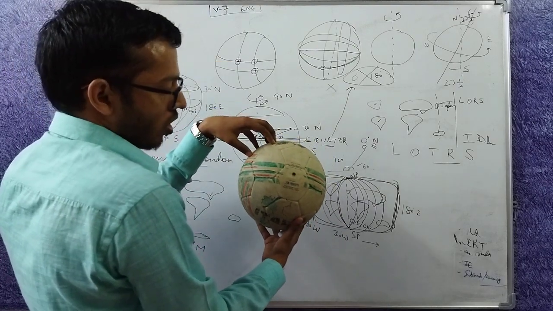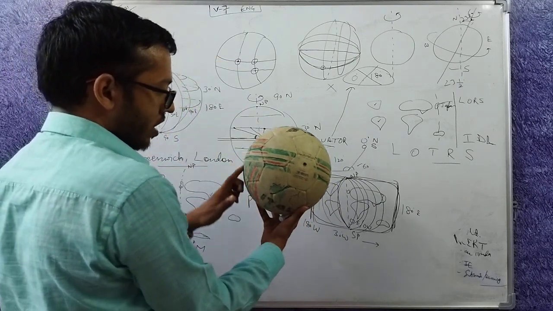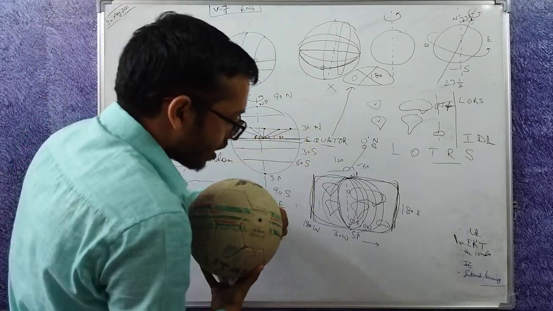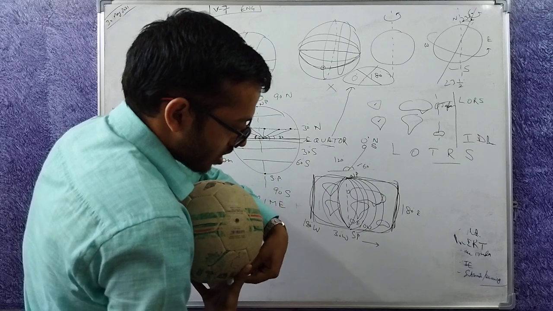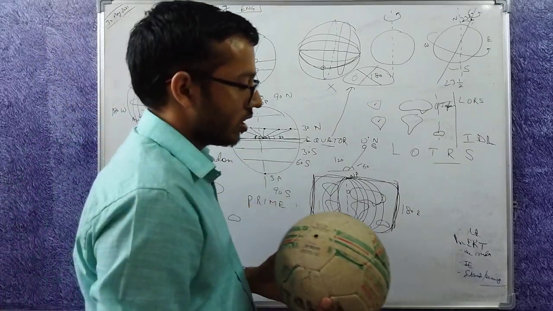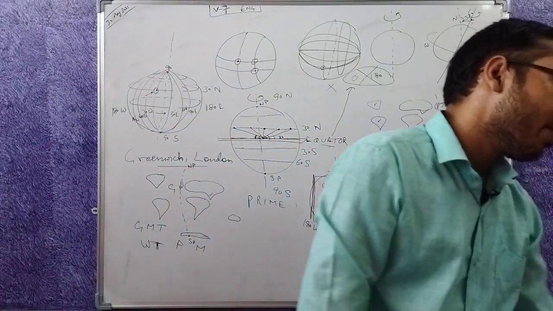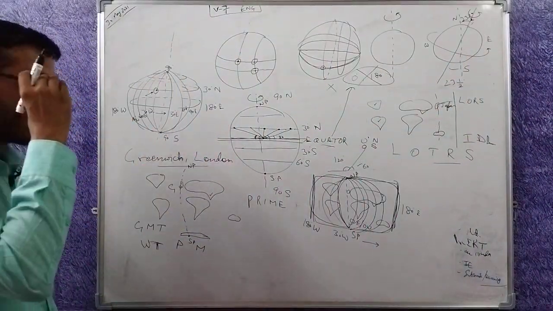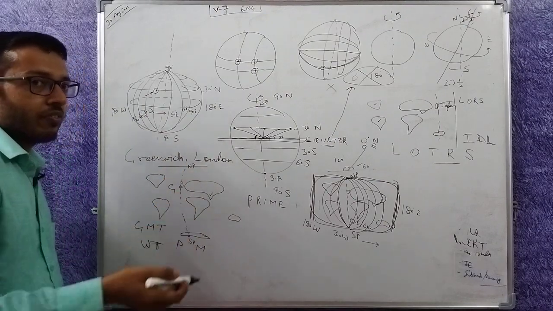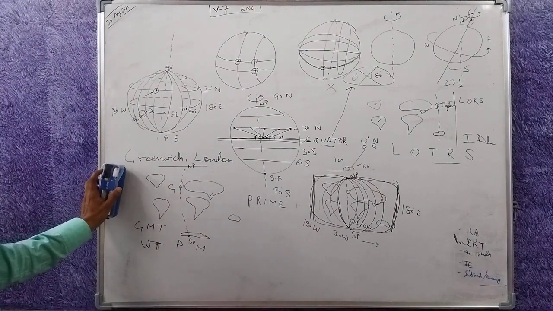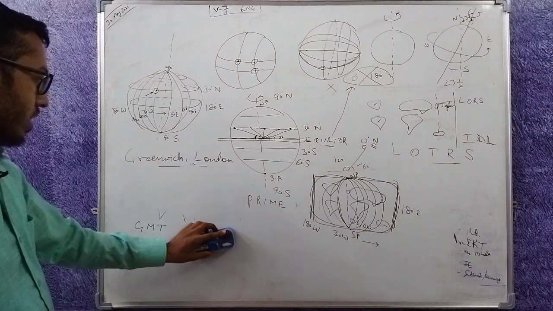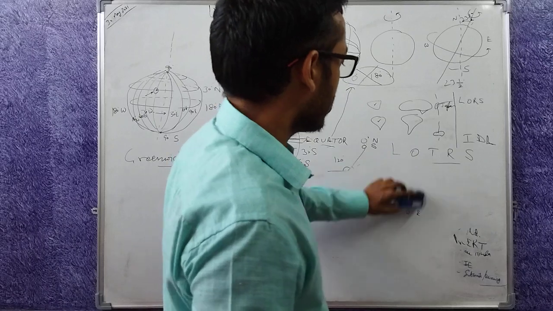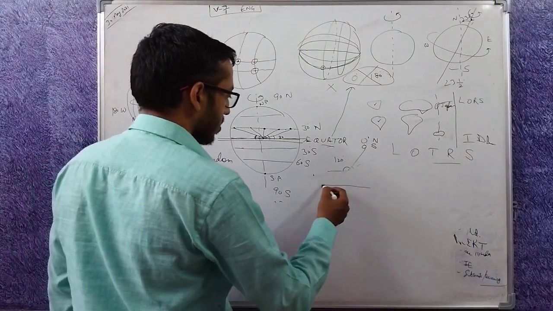This is Europe, this is the UK, here is Greenwich. When you go from here to 180 degrees and you go from here to 180 degrees, you get a single line. Now why did I define it from Greenwich only? I could have defined it from anywhere. I could have defined it from Delhi. I could have defined it from any other place also. This 180 degree line, I can draw the world map again this way.